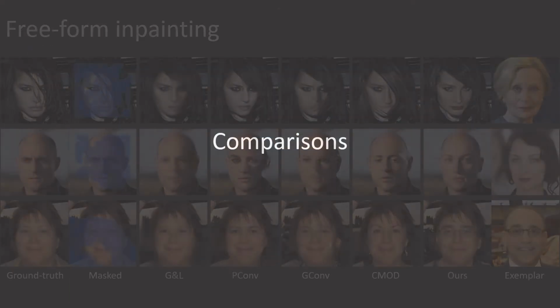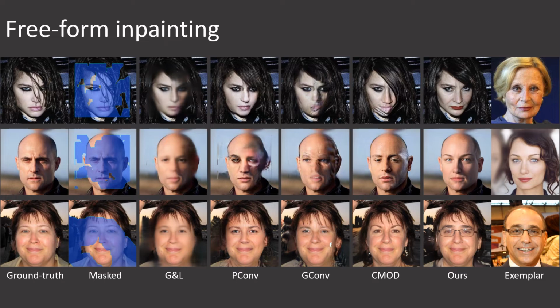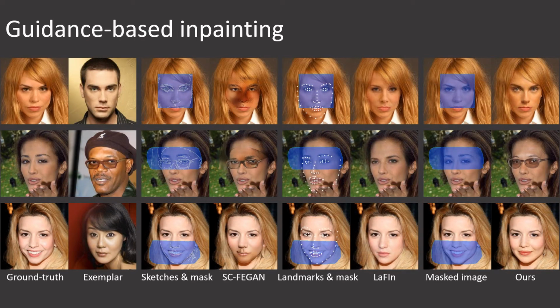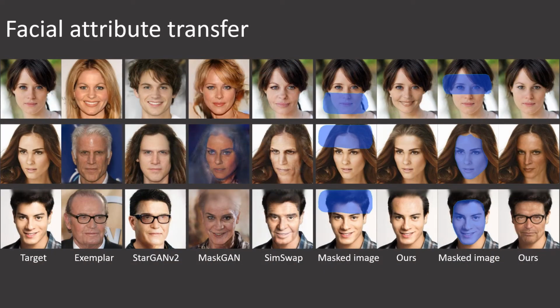Here, we show comparisons to state-of-the-art methods. Here we compare our method to state-of-the-art free-form inpainting methods, including globally and locally, partial convolutions, gated convolution, and co-mod-GAN. We also compare our method to guidance-based facial inpainting methods, such as EXE-GAN and LaFan. Here we compare our method to StarGAN v2, MaskGAN, and SimSwap for the facial attribute transfer.